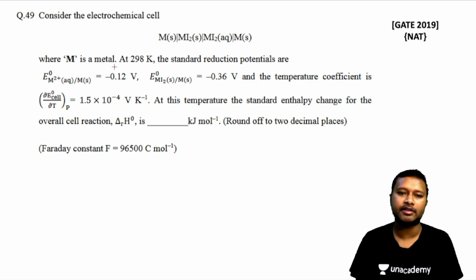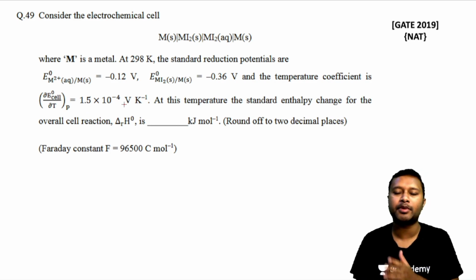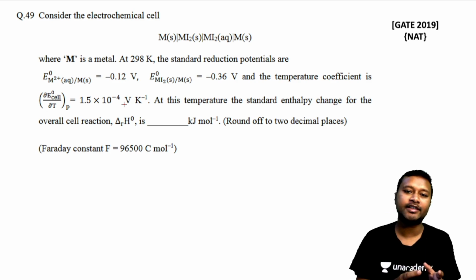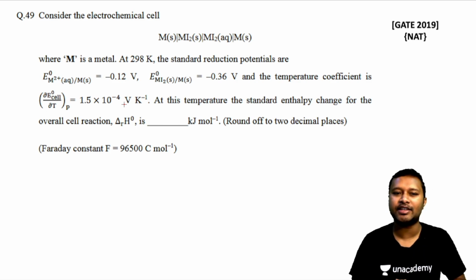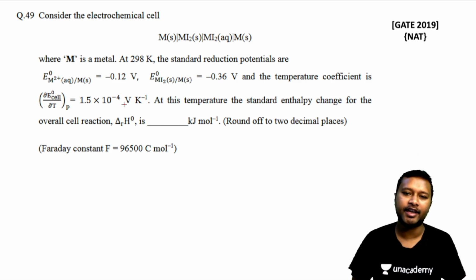It says where M is a certain metal and it's being done at 298 Kelvin. The standard reduction potentials are given to you for M2+ to M, that is -0.12 volt, and M to M, that is -0.36 volt, and the temperature coefficient, that is del E over del T at constant P, is given to you as 1.5 into 10 to the power -4 volts per Kelvin. Now at this temperature, the standard enthalpy change of the overall reaction, that is delta H, is being asked.